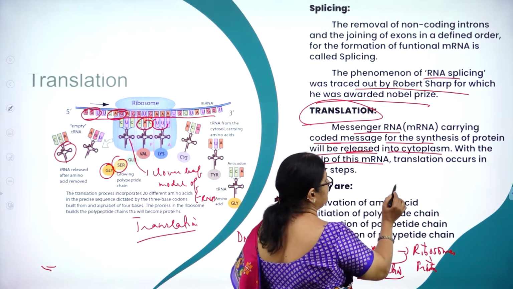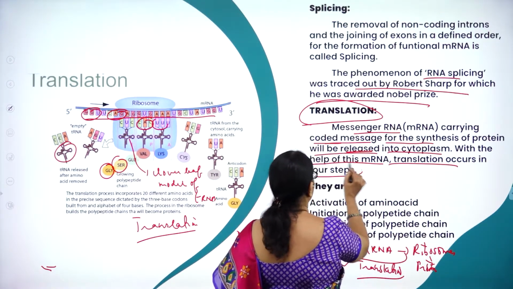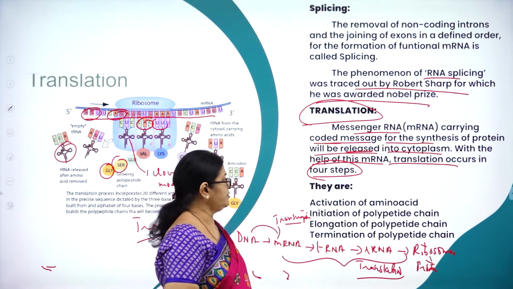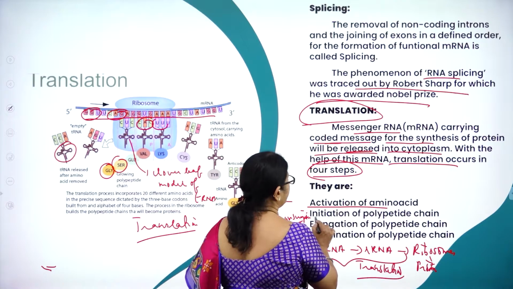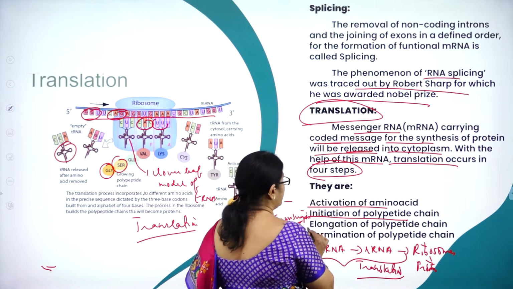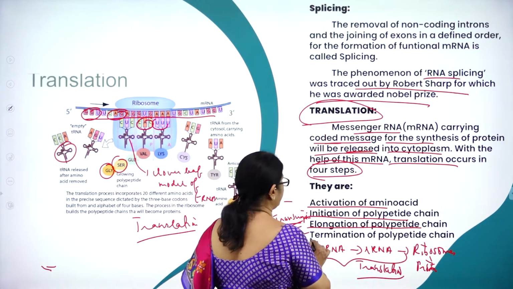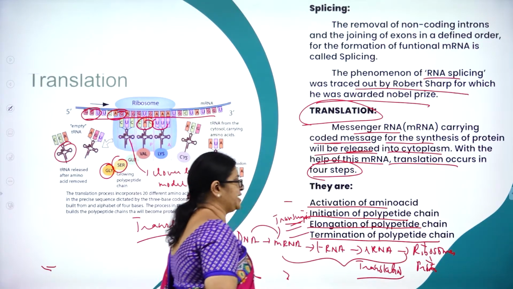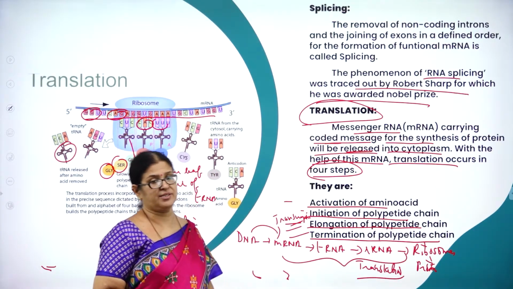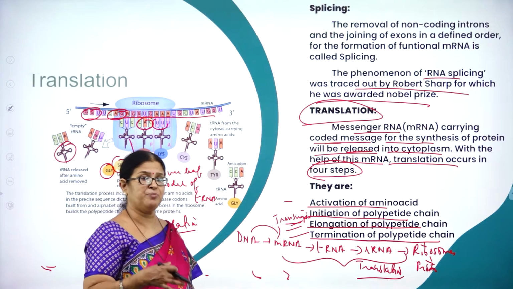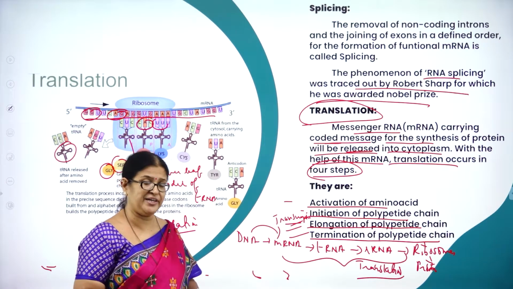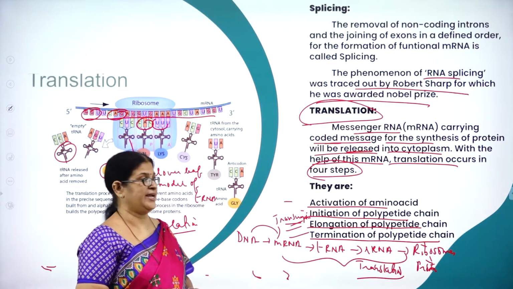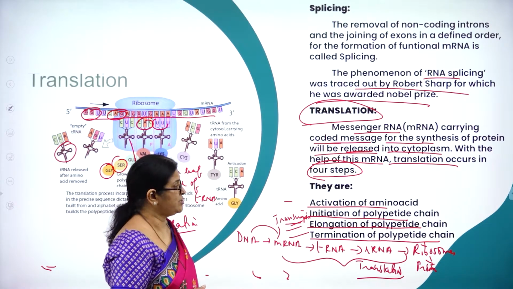With the help of this mRNA, translation occurs in 4 steps. What are the 4 steps? One is the activation of amino acid, initiation of polypeptide chain, elongation of polypeptide chain and termination of polypeptide chain. Activation of amino acids: as I said, in the cytoplasmic pool the amino acids will be in an inactivated state. So they will be activated and then picked up by tRNA, and that process is called activation of amino acid.